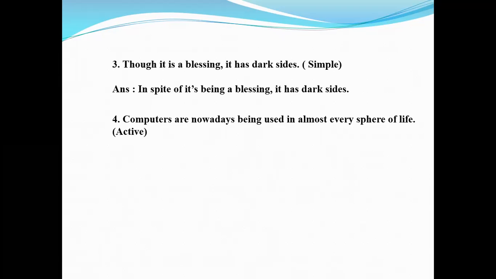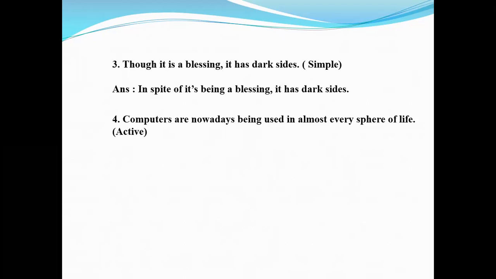Actually, this is an example of passive voice of present continuous tense. So if you want to make it active, you must turn it into present continuous tense.